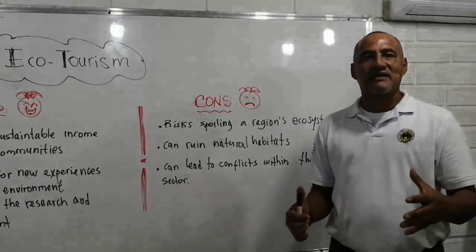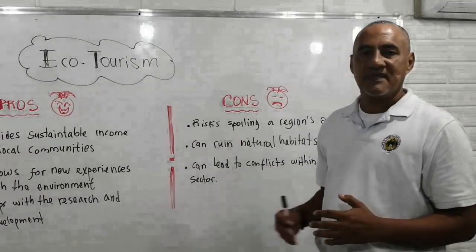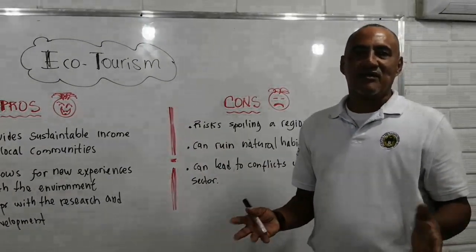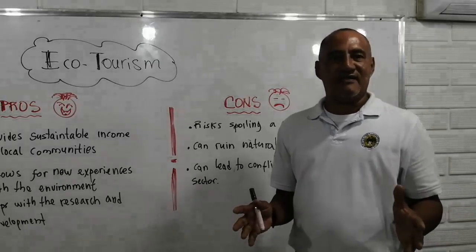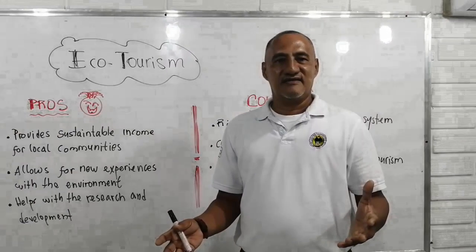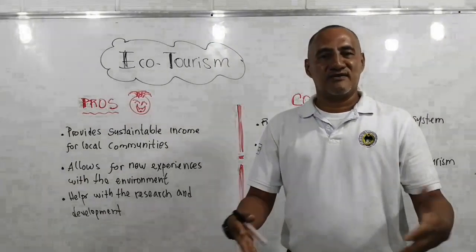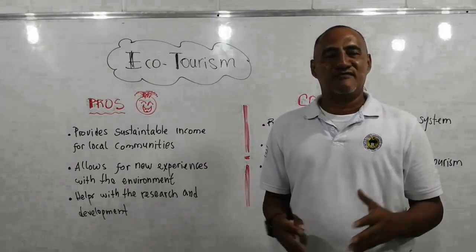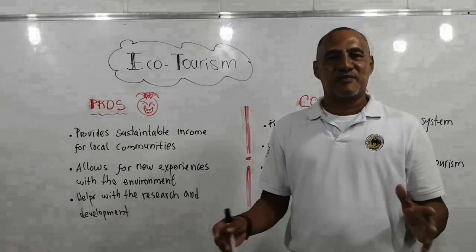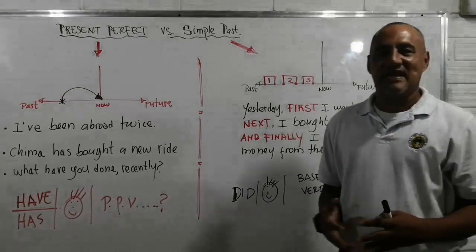Santa Fe, Antioquia is a place that is growing in this kind of tourism, ecotourism. Then we might find a problem with that. Okay. Now I am going to show you the difference between simple past and present perfect.